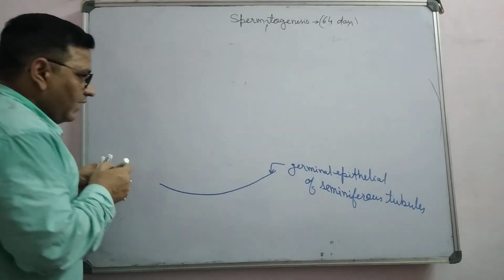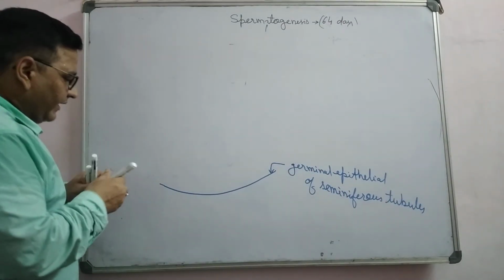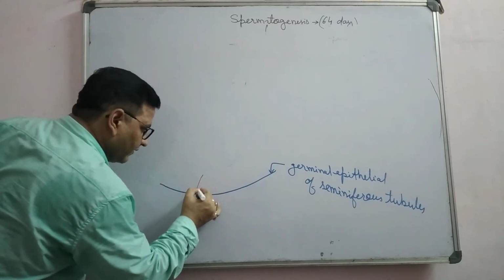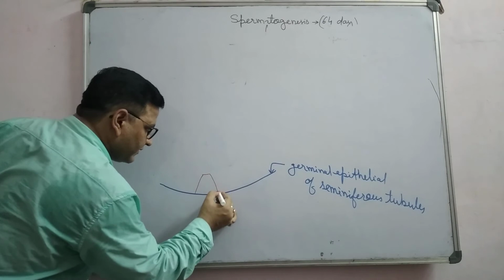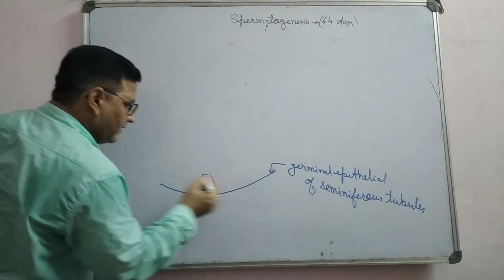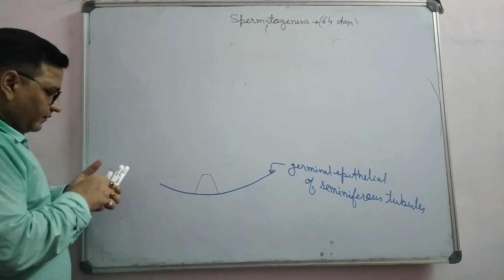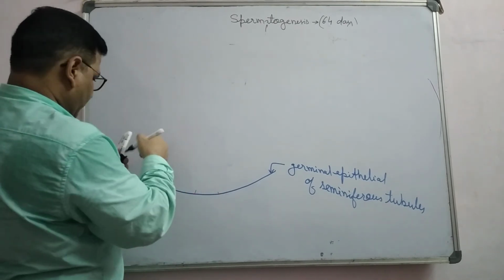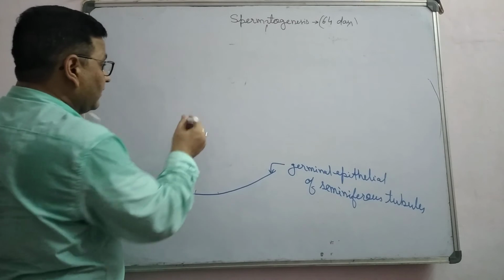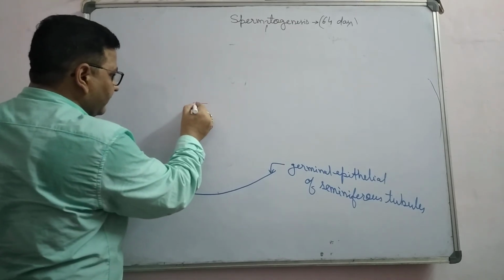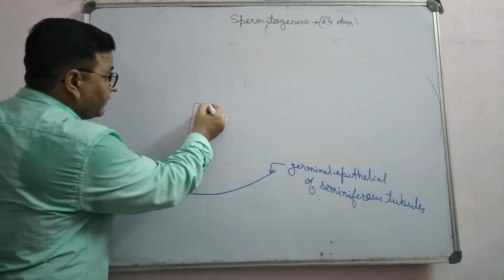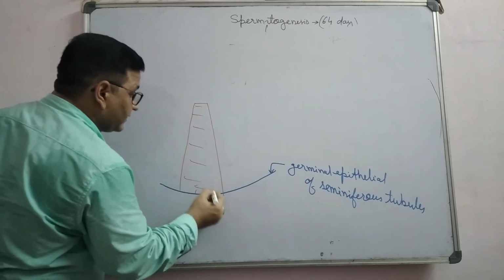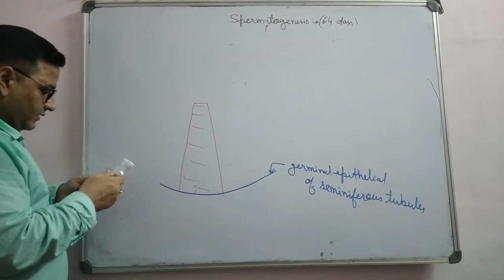On the inner side, there are many cells present. There are some pyramidal cells present like this, and you can draw a large pyramidal cell here, in this way. These large pyramidal cells represent Sertoli cells.